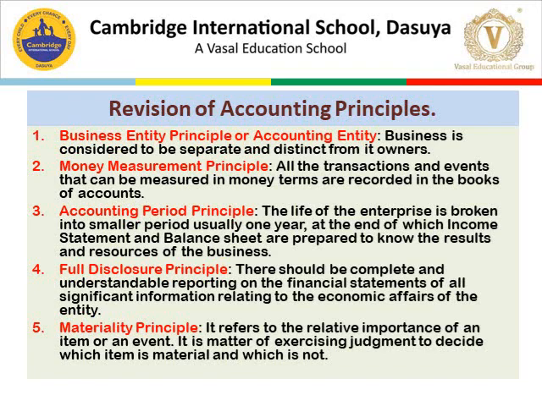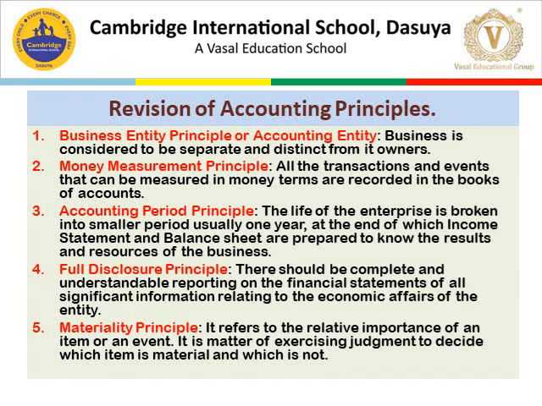Number 4, full disclosure principle. There should be complete and understandable reporting on the financial statement of all significant information relating to economic affairs of the entity, and it should be disclosed to all the users, whether it is the government, the banks, creditors, researchers, etc. This principle discloses all the information relating to the firm.